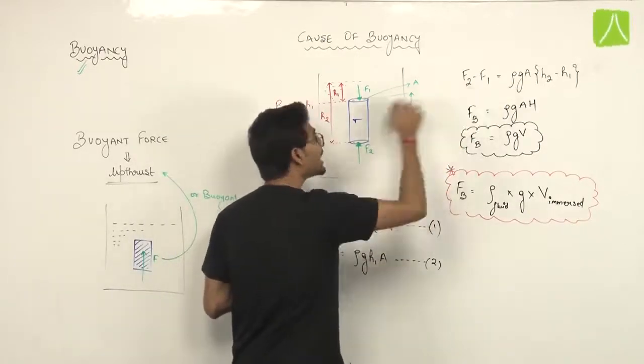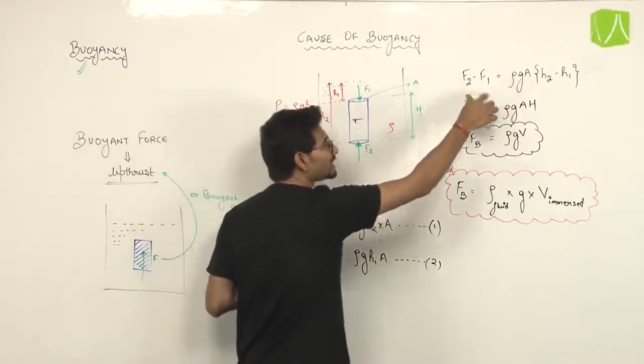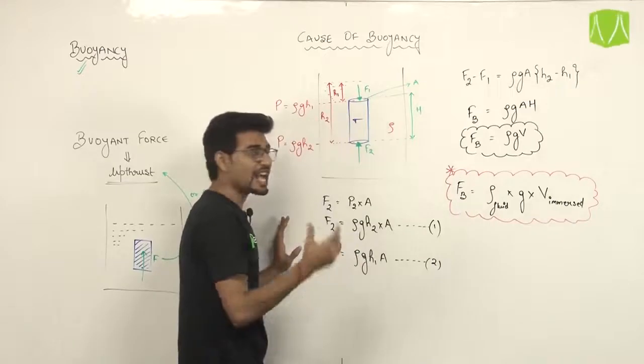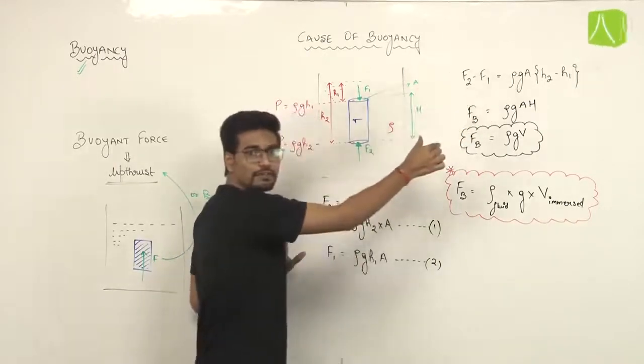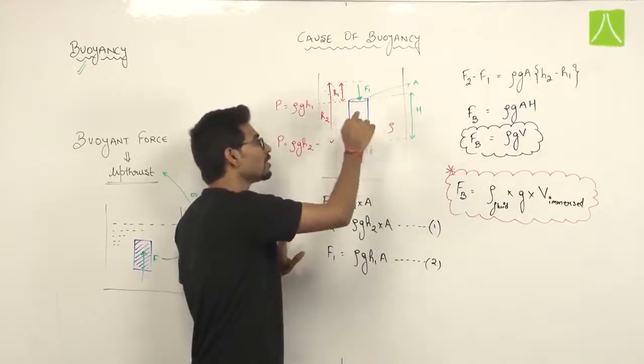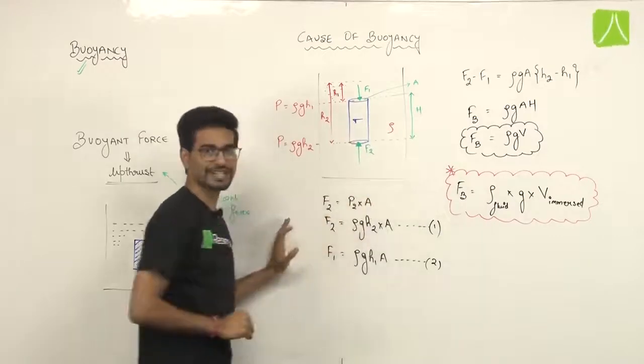ये net force नहीं है, mg भी लग रहा है. क्या लग रहा है? mg भी लग रहा है. ये केवल वो force है जो कि किसने लगाया है? इस fluid ने लगाया इस object पे. I have taken the resultant of the forces applied by this fluid on this object. This is not the net force acting on this object because mg is also acting downwards.